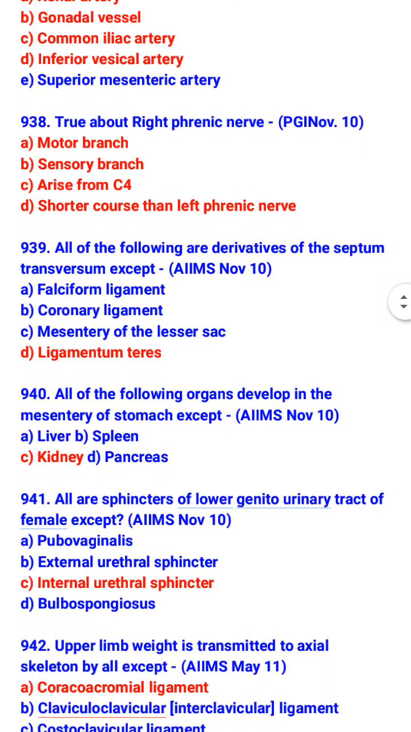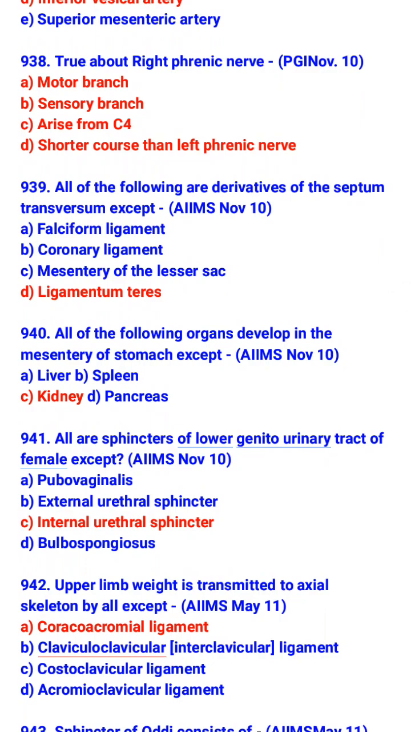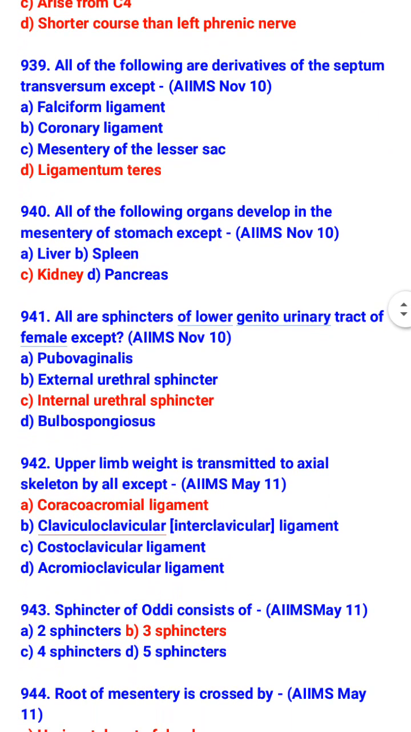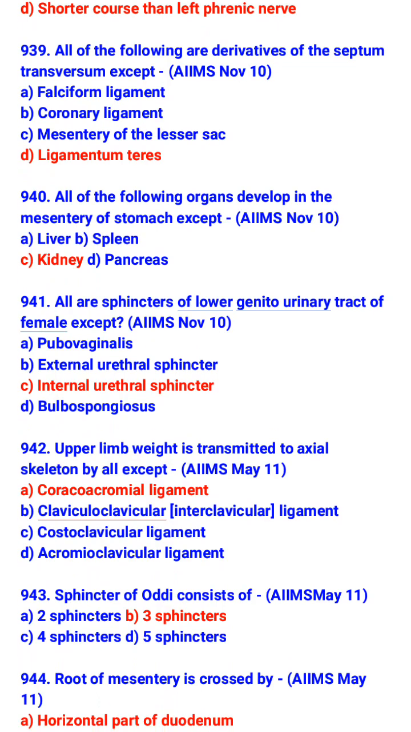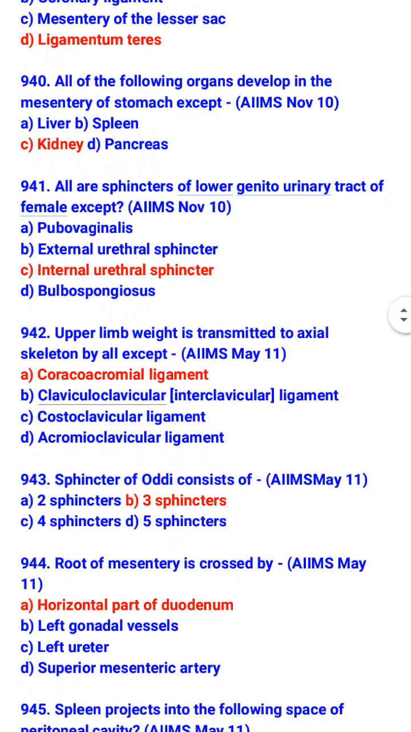All of the following organs develop in the mesentery of stomach except kidney. So which are the organs developing in the mesentery of stomach? Liver, spleen and pancreas. All are sphincters of lower genitourinary tract of female except internal urethral sphincter. So which are the sphincters of lower genitourinary tract? Pubovaginalis, external urethral sphincter and bulbospongiosus. Upper limb weight is transmitted to axial skeleton by all except coracoacromial ligament. So the weight is transmitted by the interclavicular ligament, costoclavicular ligament and acromioclavicular ligament.